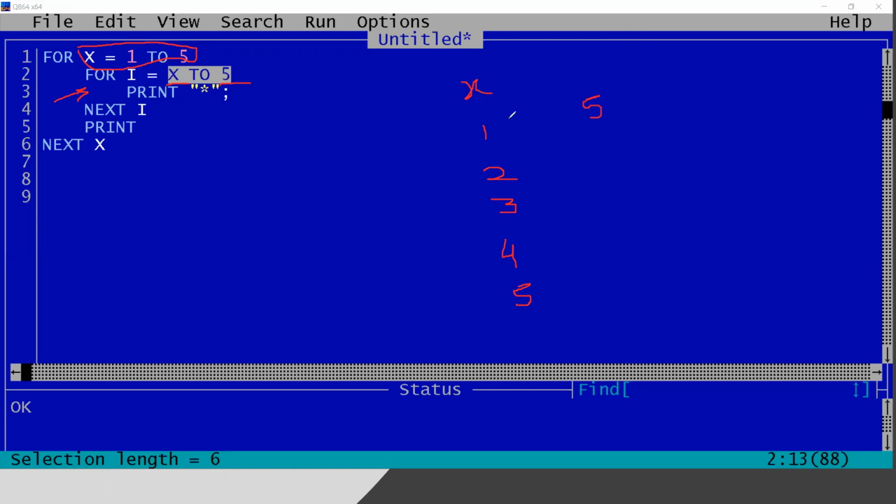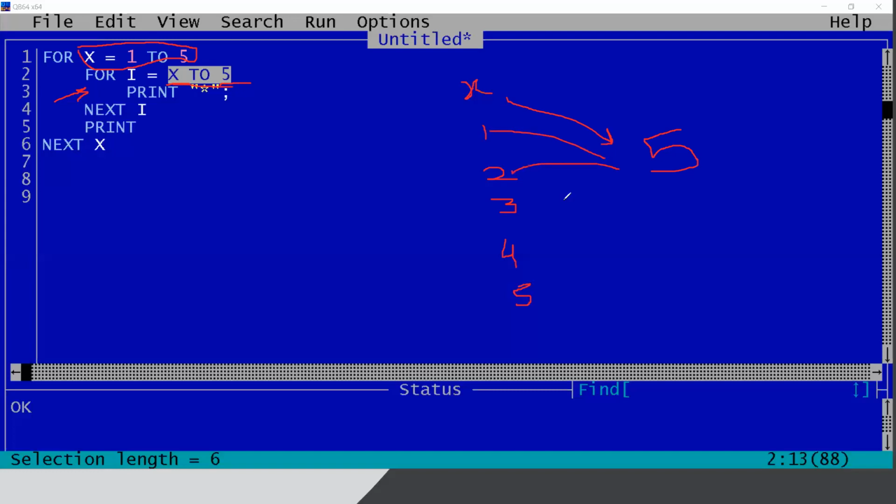Okay, let me delete this one, just a minute. So always it is ending at 5. First, it is always asking for x to 5. It is starting from x and ending at 5. It is already written here. So the first value of x is 1, that means 1 to 5, 5 stars.